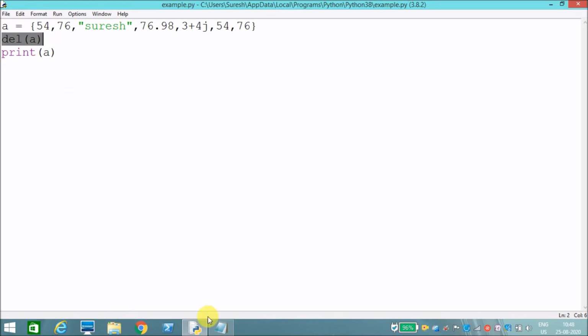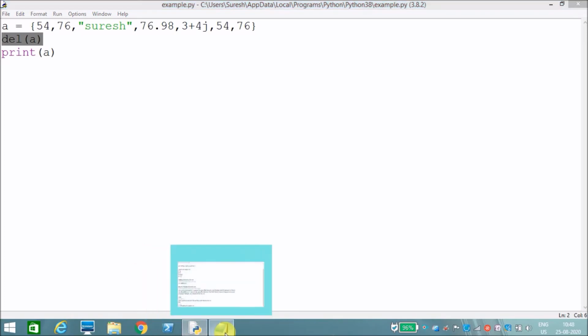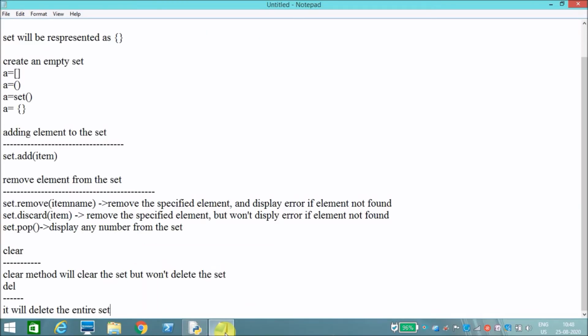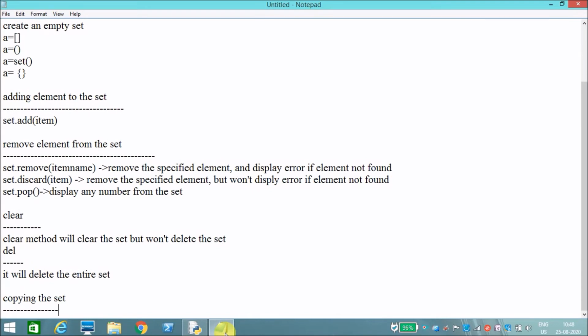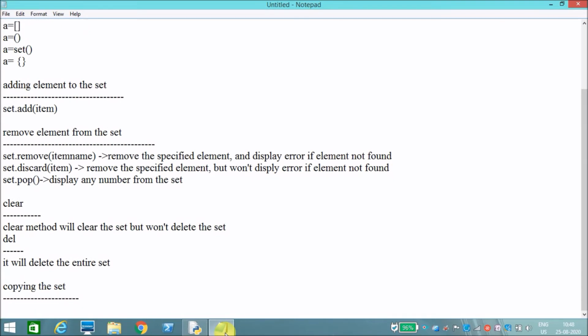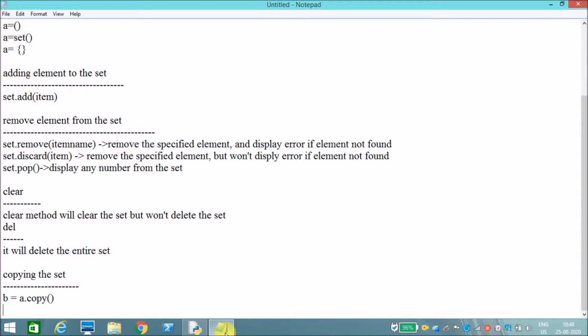Next, copying. Copying set A. How can we copy this set? For example, A is my existing set and I need to copy it to some other set like B. B is equal to the existing set dot copy. The copy function helps to copy elements from one set to another set.